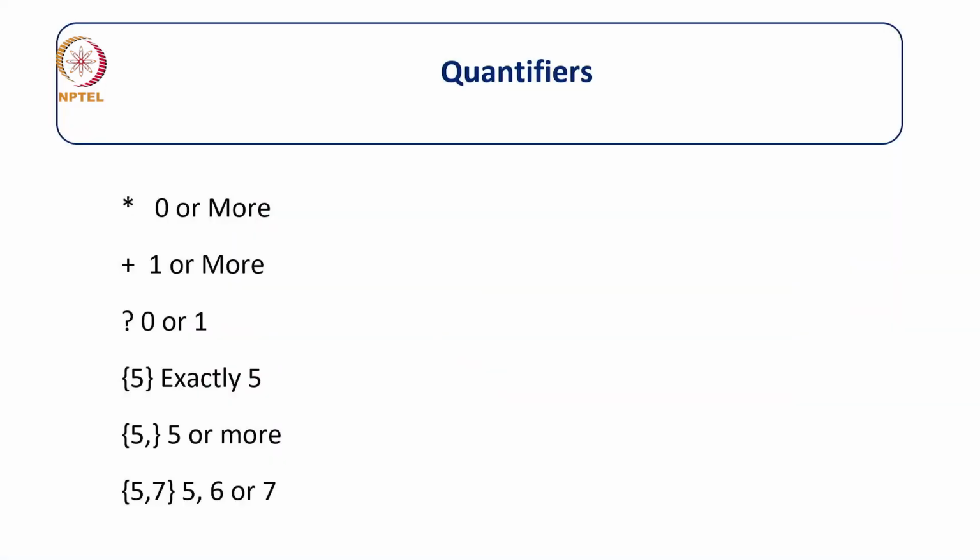Then we have some quantifiers also. What are all these quantifiers? One quantifier is this star, which signifies 0 or more occurrences. Then we have plus. Plus means one or more. Then we have the question mark. Question mark means 0 or 1.